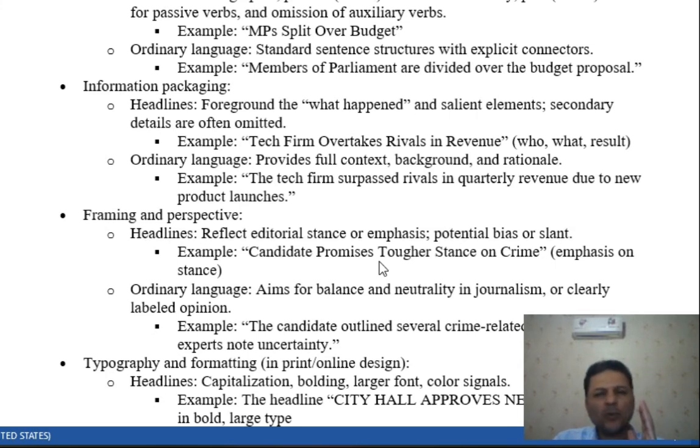All right, they always take sides, and they have a particular way of looking at things, and they only mention the point of view that, in fact, is in line with their core, sometimes radical, policy. So I'm telling you, they are always biased in that case. Like for example, this example: "candidate promises tough stance on crime."